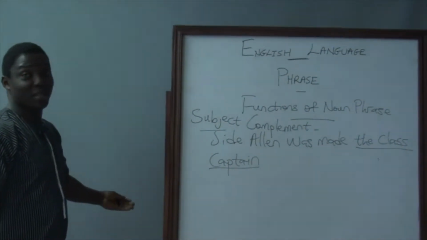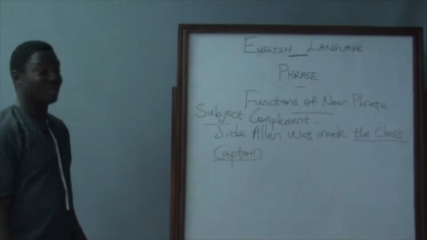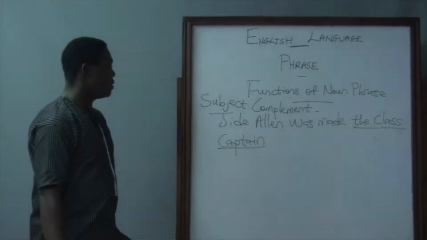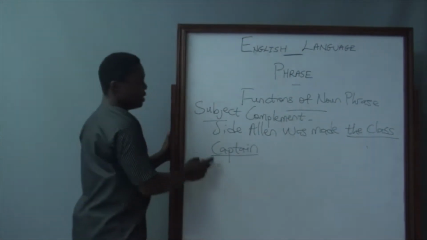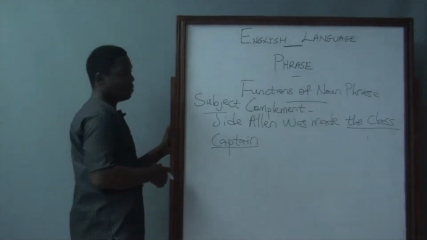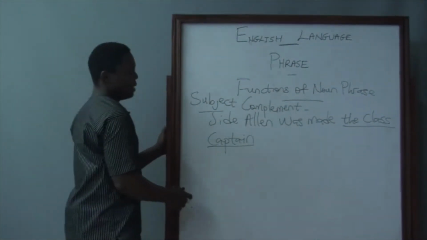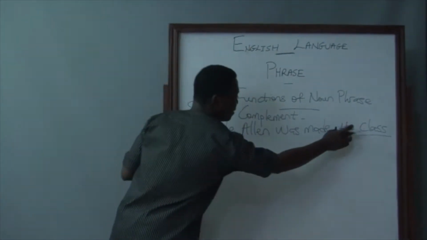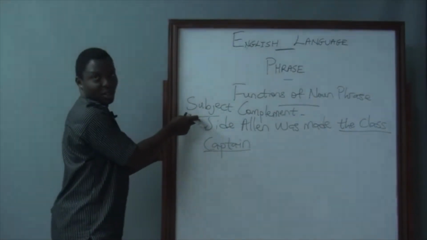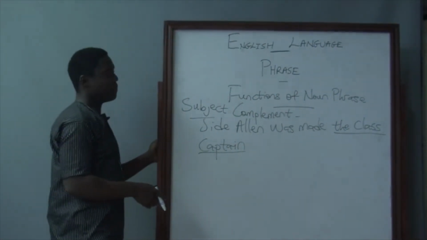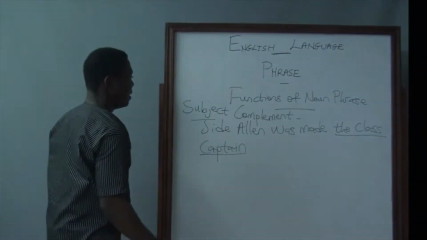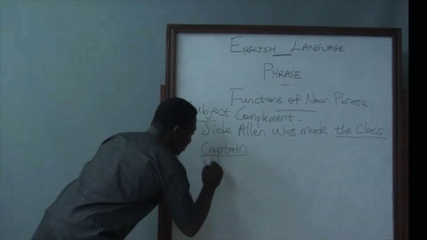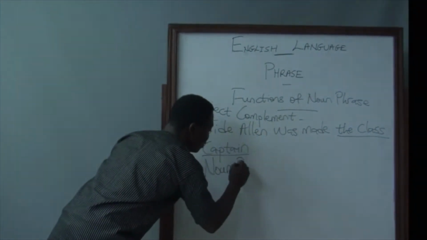Ordinarily, Jide Allen was made can be taken for a sentence. It is complete. It has the subject and it has the verb. But you have gone ahead to give another phrase, which is the class captain. Now, a reference to the subject, Jide Allen, that is what makes this a complement to the subject, Jide Allen. So when this is given in the exam, what is the grammatical name for the class captain? You simply write, it is a noun phrase.